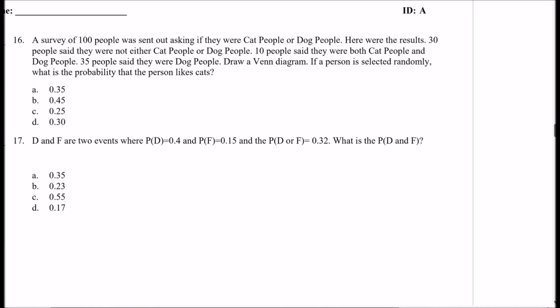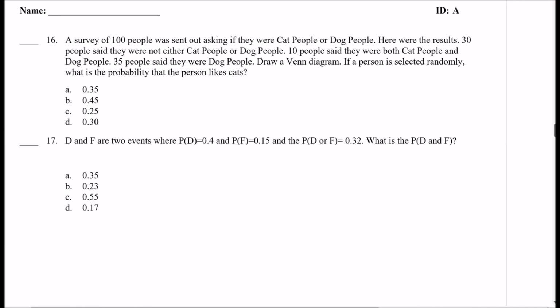All right, and we got a couple more. So 16, a survey of 100 people was sent out asking if they were cat people or dog people. 30 people said they were not either cat people or dog people. So they were neither cat people nor dog people. 10 people said they were both cat people and dog people. 35 people said they were dog people.